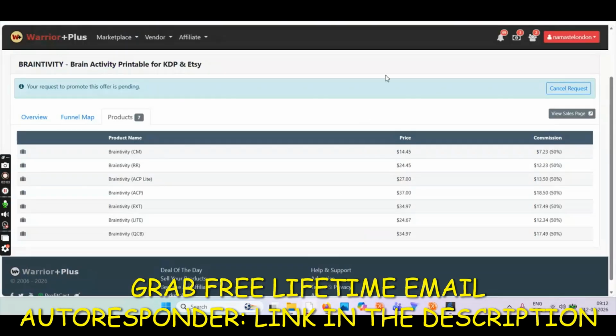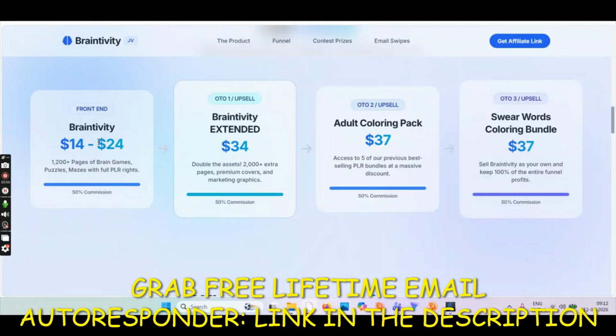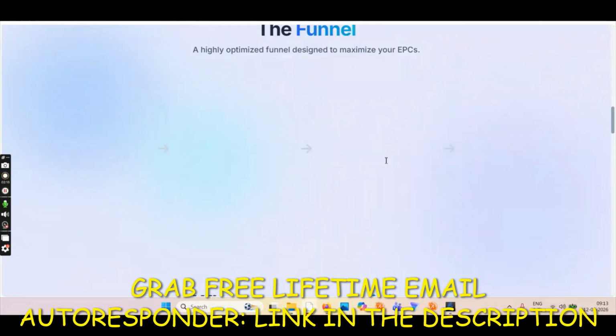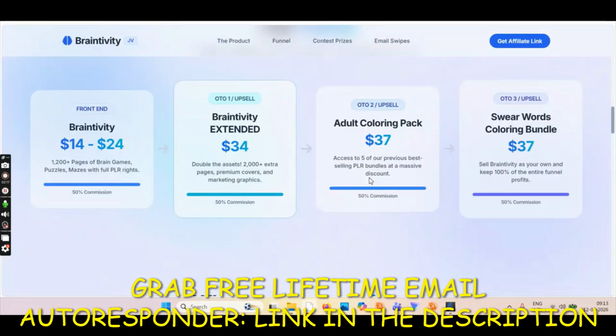So now let's talk about the OTOs, which are right here. So this is front end from $14 to $24. Then OTO 1 is double the assets, 2000 plus extra pages. So you get that for $34. Then adult coloring pack OTO 2 gives access to 5 of their previous best-selling PLR bundles.